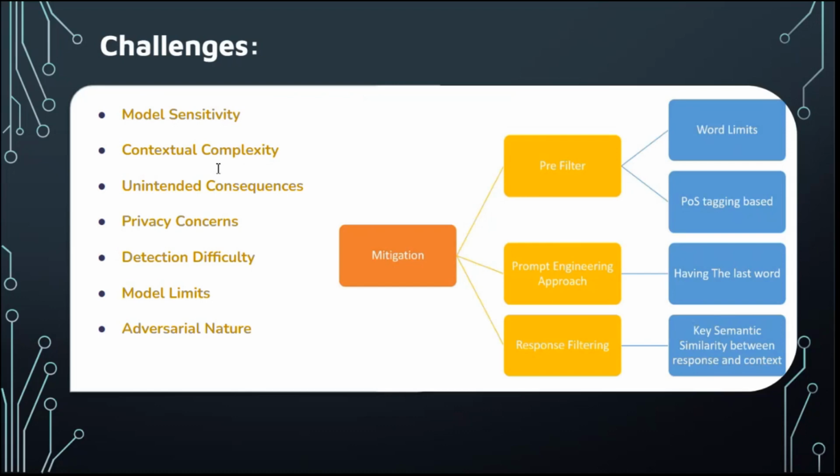Then we have privacy concerns and security, the looming threat of exposing sensitive data. Then detection difficulty, spotting malicious prompts, where legitimate data might leak out in these scenarios. Then we have model limits, like AI hitting a roadblock in grasping complex forms. Then adversarial injection attacks, the ongoing chess match between attackers and defenders.